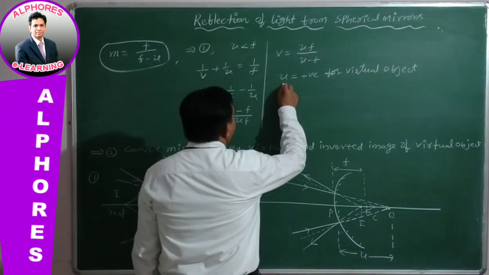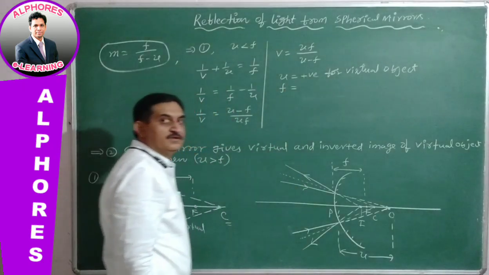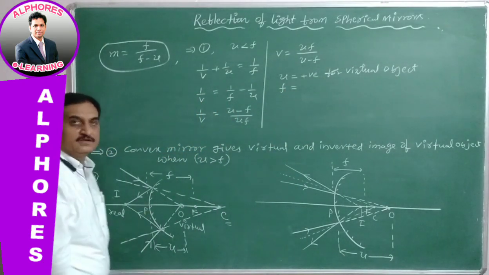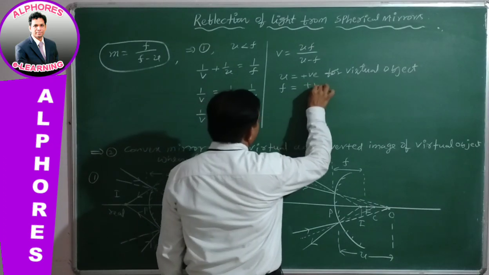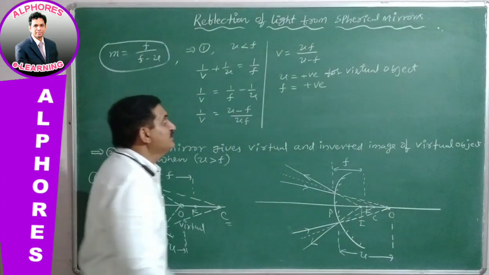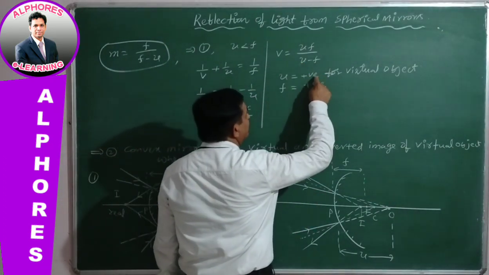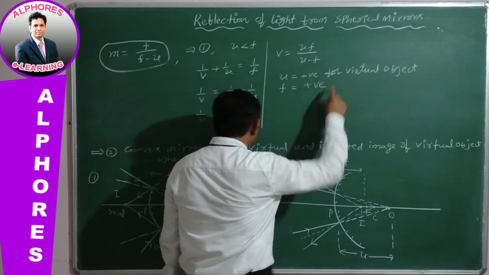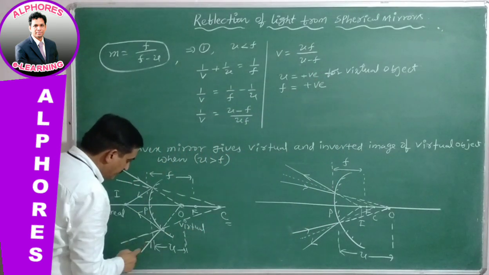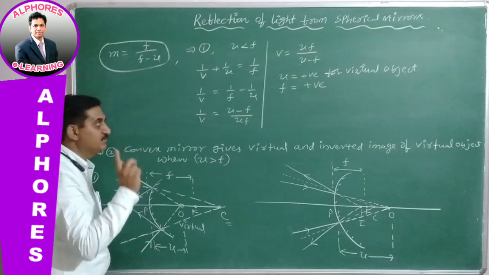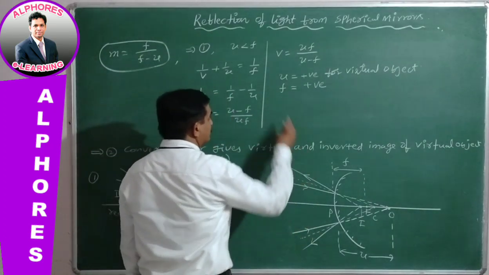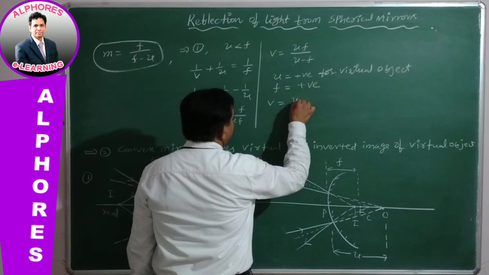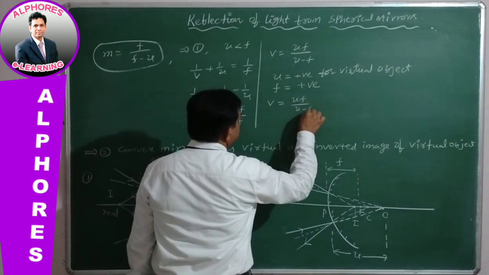And the focal length of the convex mirror is always positive. So in this equation, u has a positive value because the object is virtual, and the focal length is positive. Then we substitute in u f by u minus f.